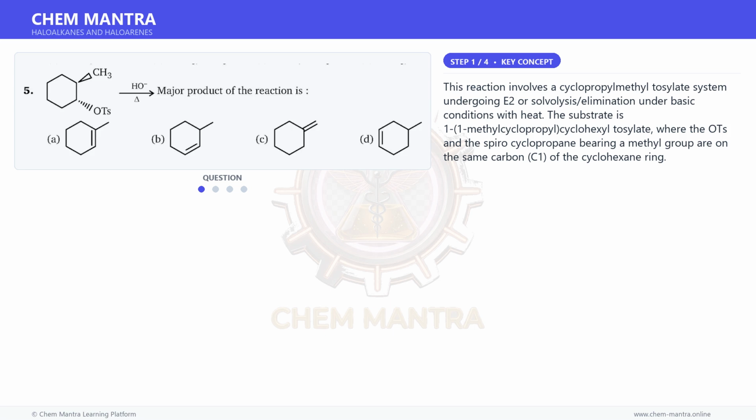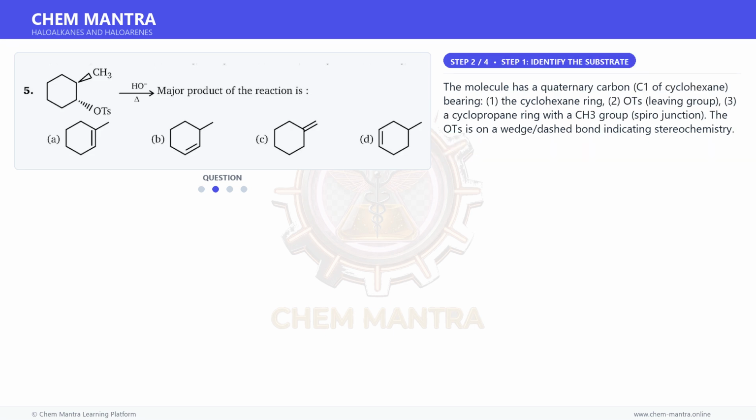The substrate is 1,1-methylcyclopropyl cyclohexyl tosylate, where the OTs and the spirocyclopropane bearing a methyl group are on the same carbon, C1, of the cyclohexane ring. Moving on to the next step. The molecule has a quaternary carbon, C1 of cyclohexane, bearing 1, the cyclohexane ring, 2, OTs, the leaving group, 3, a cyclopropane ring with a CH3 group, spiro junction. The OTs is on a wedge-dashed bond indicating stereochemistry.